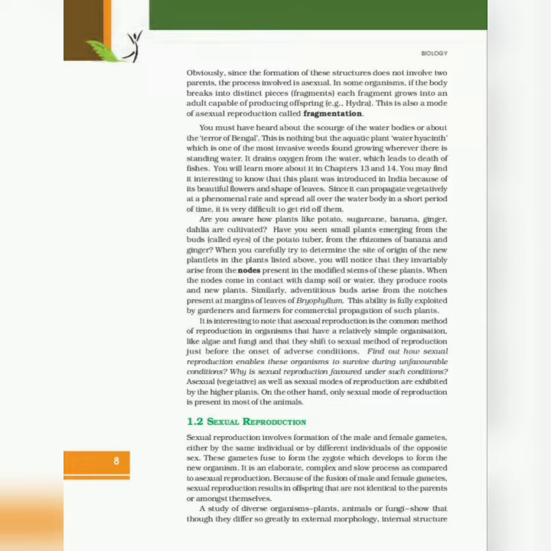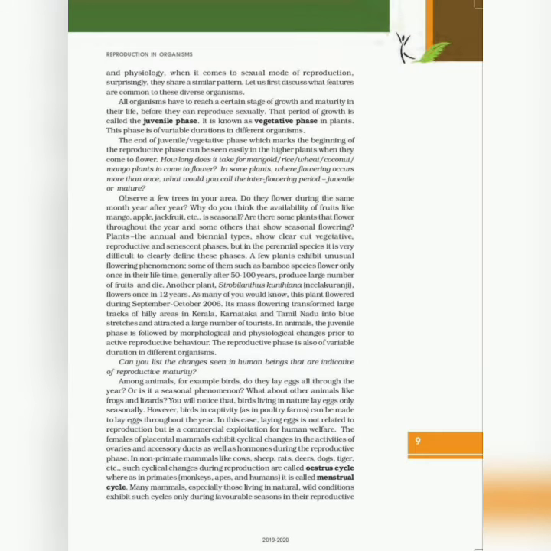A study of diverse organisms, plants, animals, or fungi shows that though they differ so greatly in external morphology, internal structure, and physiology, when it comes to the sexual mode of reproduction, surprisingly, they share a similar pattern. Let us first discuss what features are common to these diverse organisms.